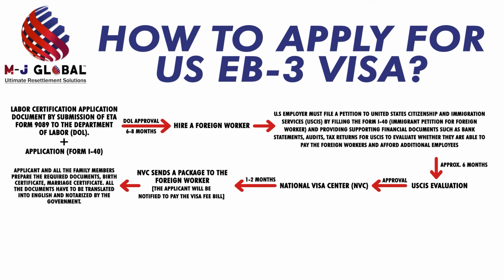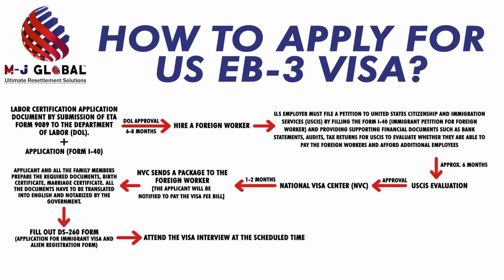The applicant and all the family members prepare the required documents, birth certificate, marriage certificate. All the documents have to be translated into English and notarized by the government. The DS-260 form, which is the application for immigrant visa and alien registration form, is to be filled out. Final step: attend the visa interview at the scheduled time.